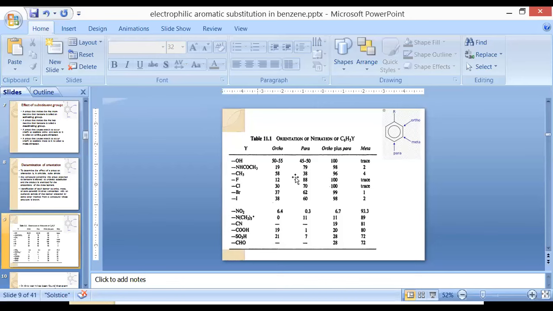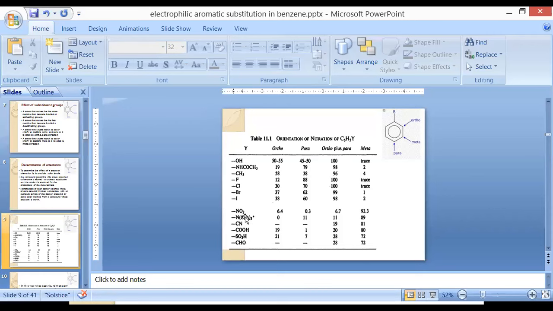These act in less amount or cheaply at ortho position, moderately on para position, but on a higher basis and in higher amount they act on both positions, that is ortho and para position, and in least amount and cheaply they act at meta position. These seven members, that is hydroxyl, bicarbonate and methyl, and all halogen atoms, come under the family of which type of director? Ortho para director.